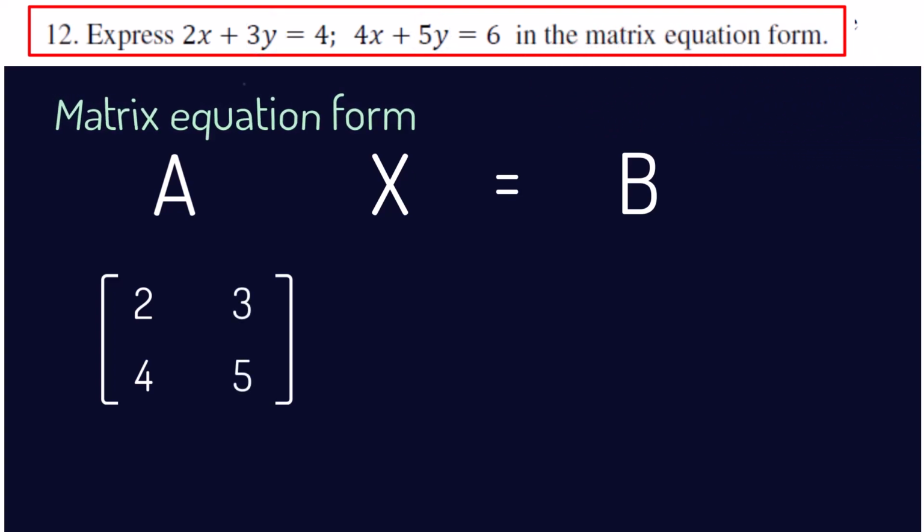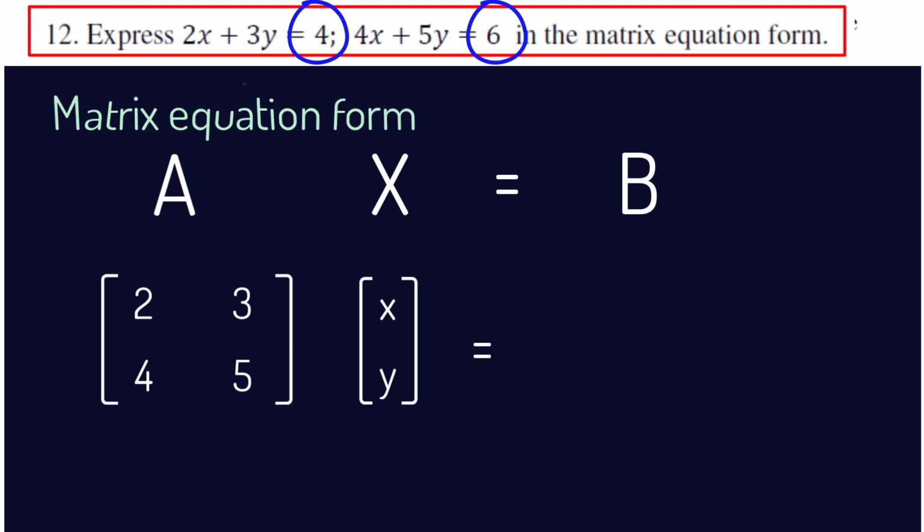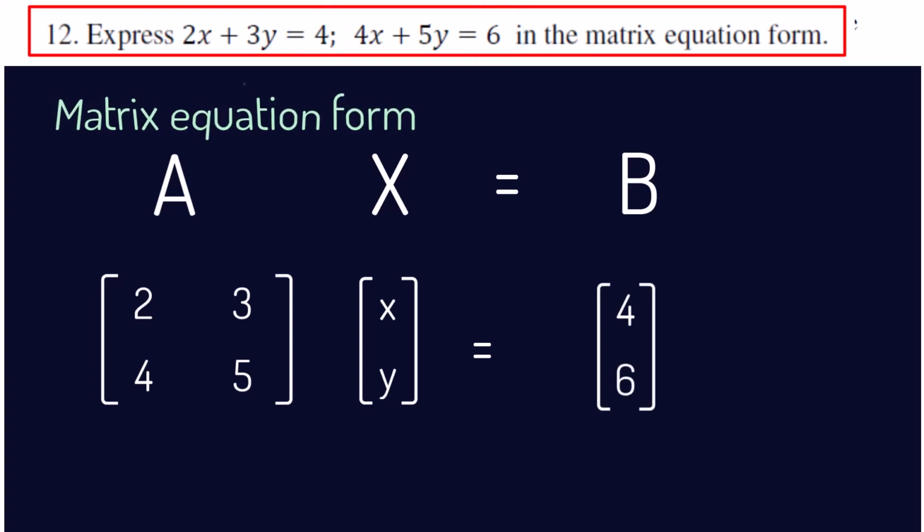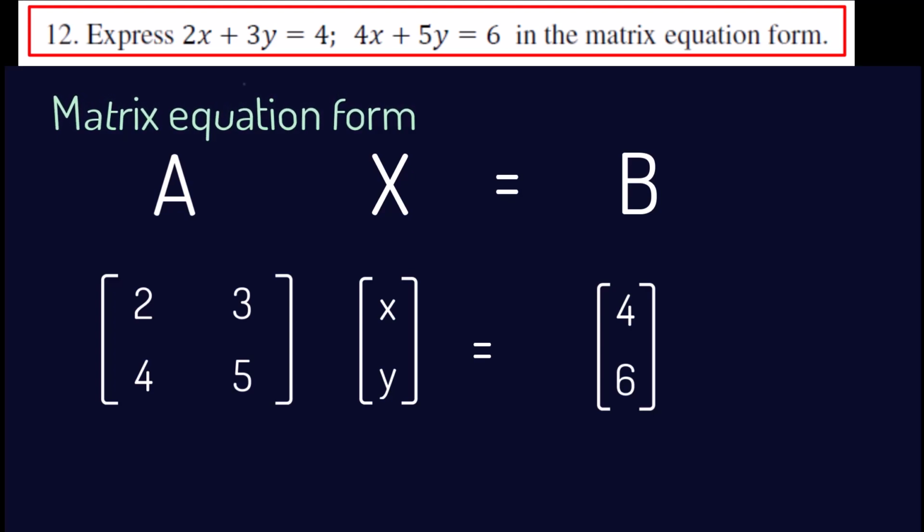The second matrix X is a column matrix. Its elements are the unknown variables x and y, written as a column. The matrix B is a column matrix with the constants as its elements. So the equations take the matrix equation form as Ax equal to B, where A is matrix 2, 3, 4, 5. X is the column vector x, y, and B is the column matrix 4, 6.